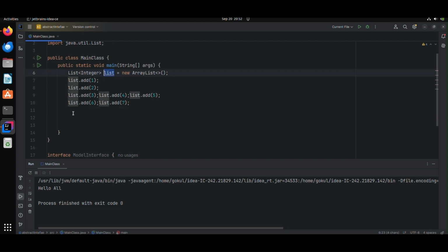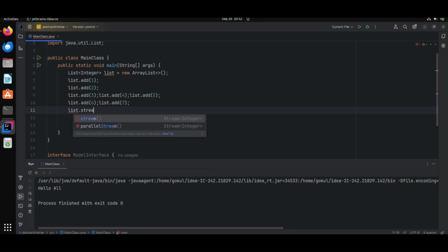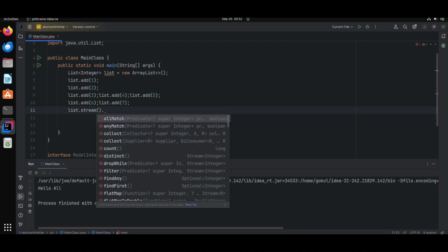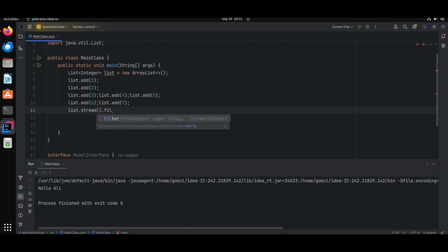First, I'm going to print this list element by element. Stream API is generally implemented using the stream method. Now, just imagine I need to print only the odd numbers in this. So I can use the filter method.